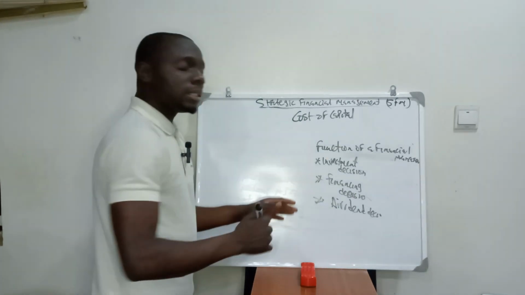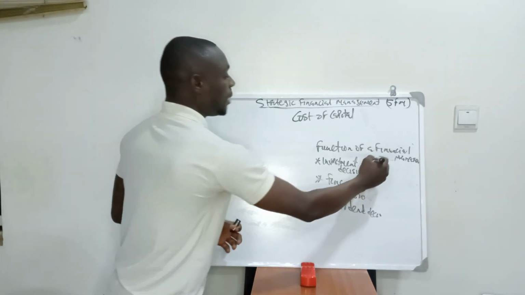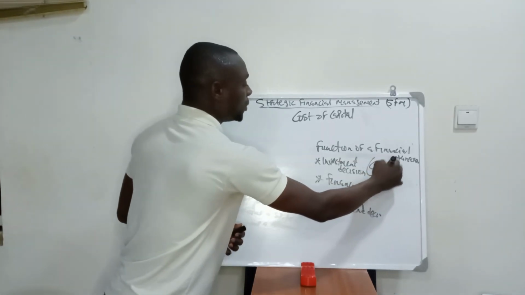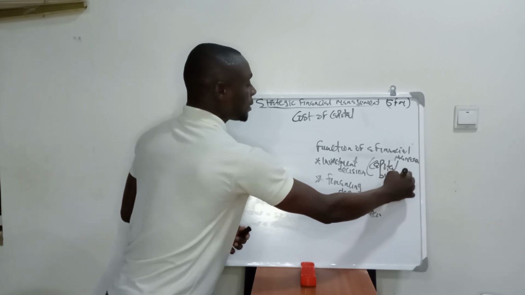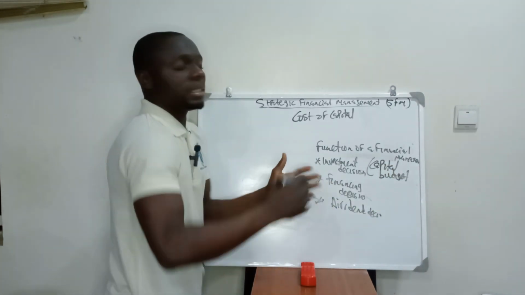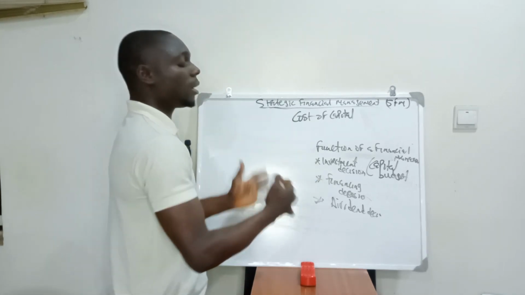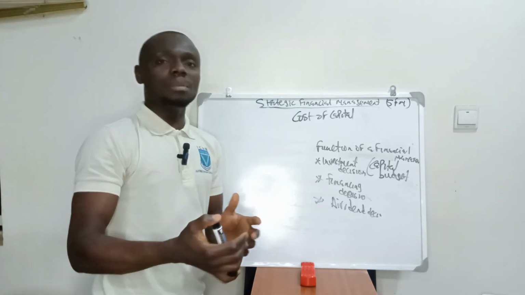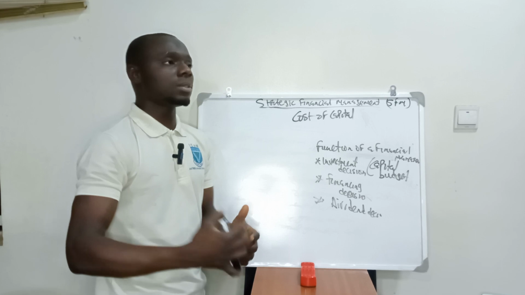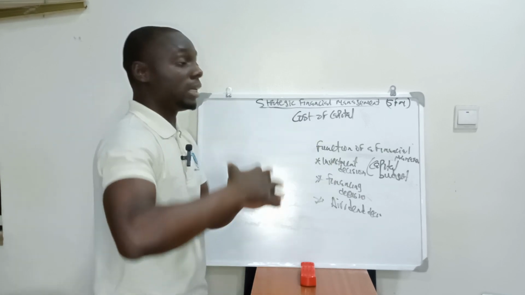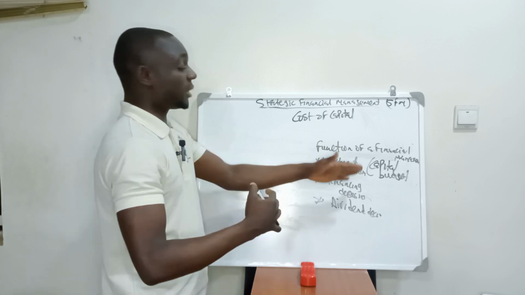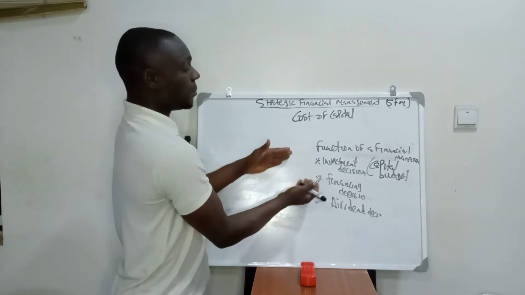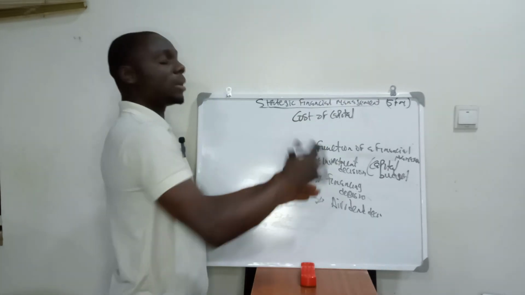Investment decision. When you talk about investment decision, a financial manager makes investment decisions, that is, capital projects. A financial manager ensures that before a company or an entity can embark on a particular project, that project should be viable. The financial manager should have done his feasibility study and ensured that this particular project is going to be viable in the long run. So that is what I actually want to explain, what brings about cost of capital.